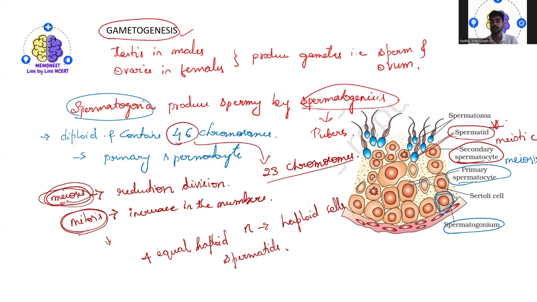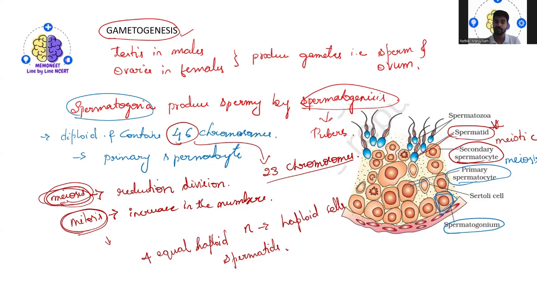From mitosis to meiosis, there will always be a reduction. But when the secondary spermatocyte undergoes meiosis again, the statement itself says it is producing four equal haploid spermatids.